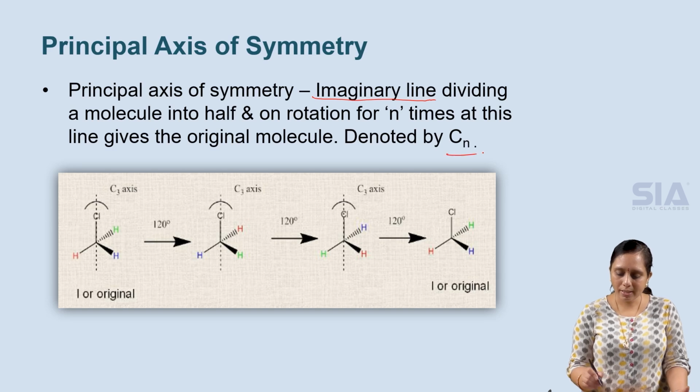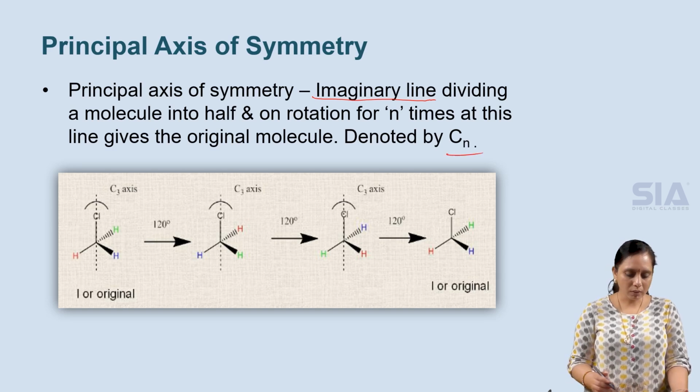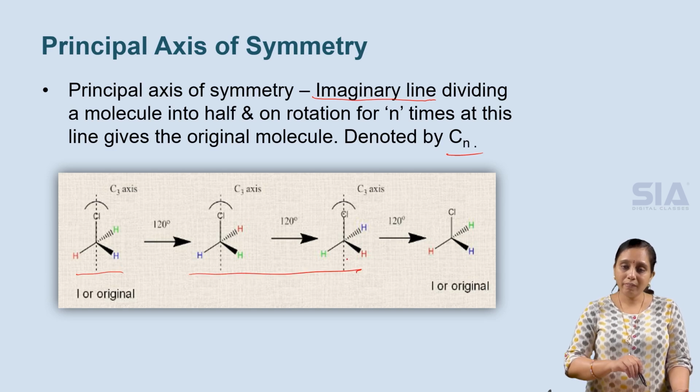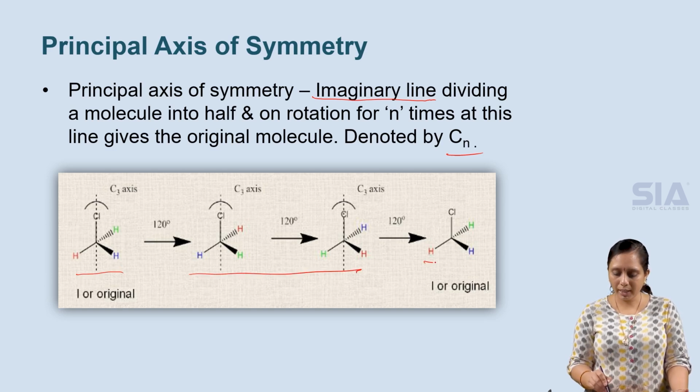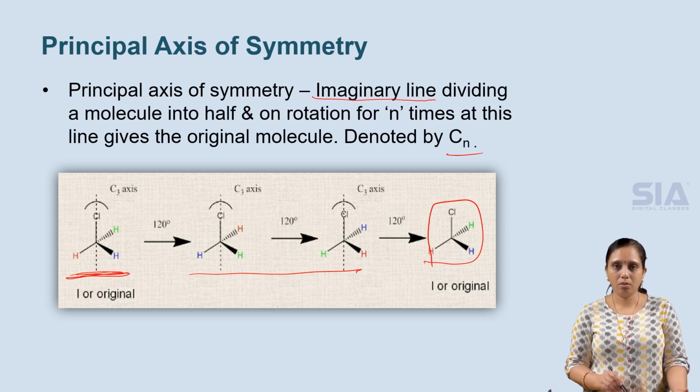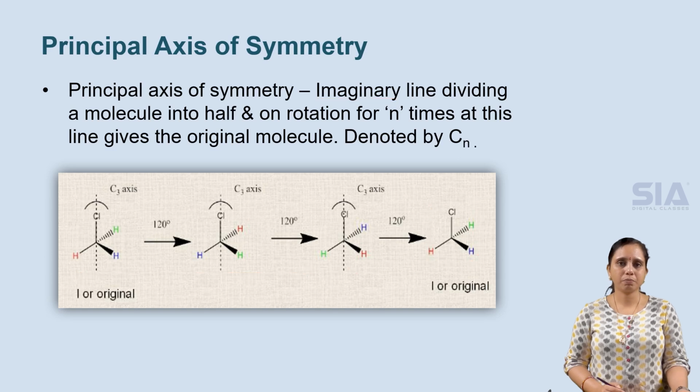It is denoted by Cn. We can take the example here. This molecule, after 3 rotations, gives the original molecule like the first one. So this is called the principal axis of symmetry.